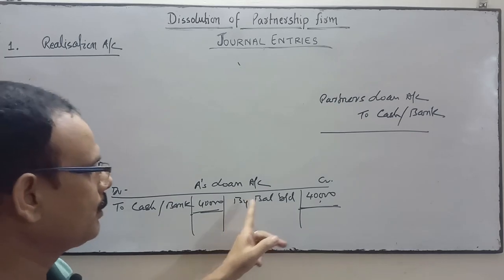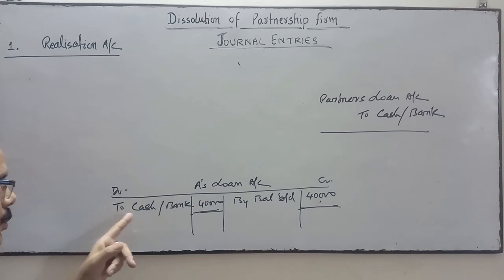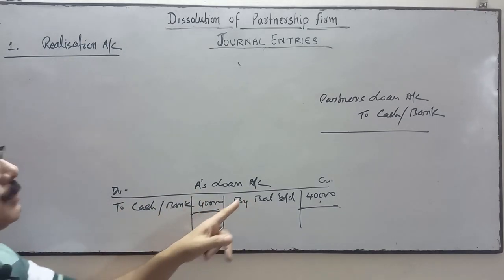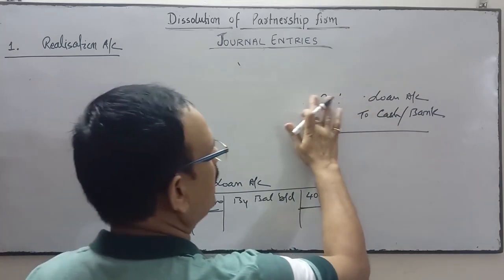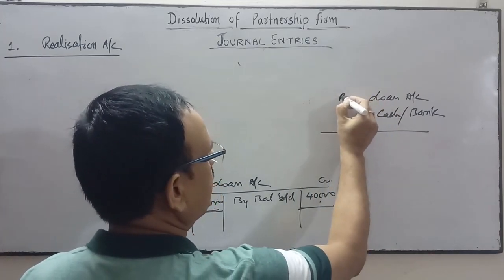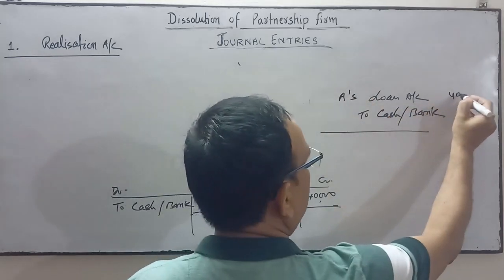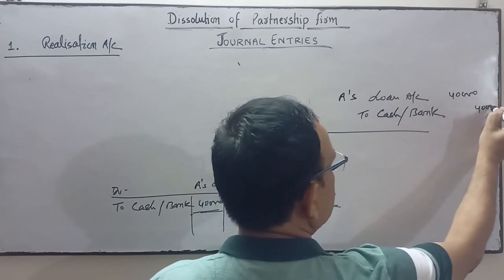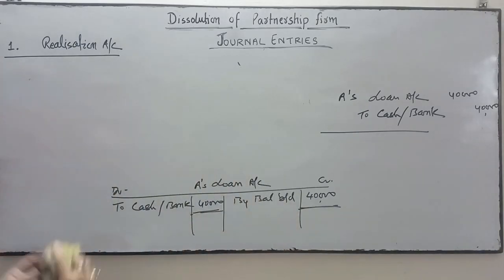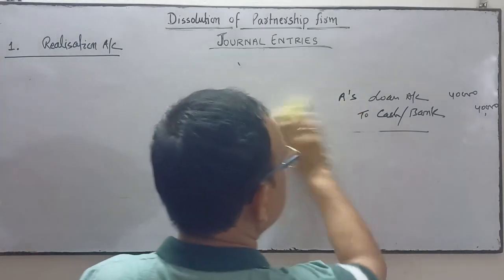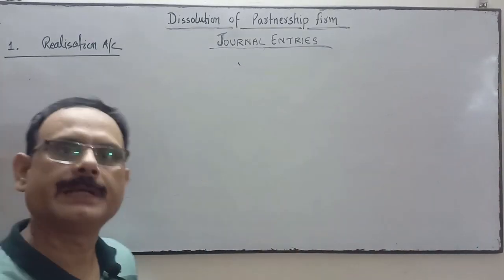After payment of the outside liability, external liability or third party liability, whatever name you may call it, thereafter we will pay the partner's loan account. The balance of loan is on the credit side, as it's a liability, and the amount will be paid to cash or bank account. So the entry will be partner's loan account debit to cash account. Suppose A has given the loan, so A's loan account debit to cash account or bank account 40,000. This will be the journal entry. Is it clear?